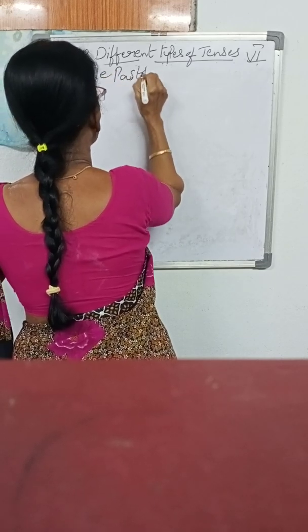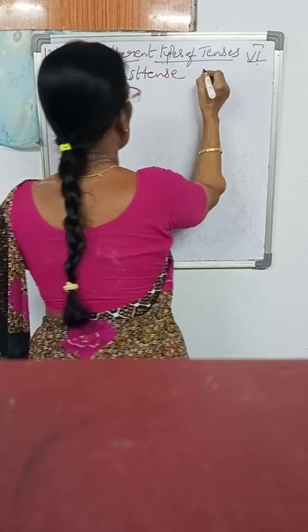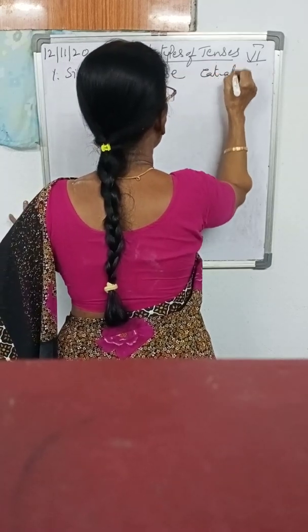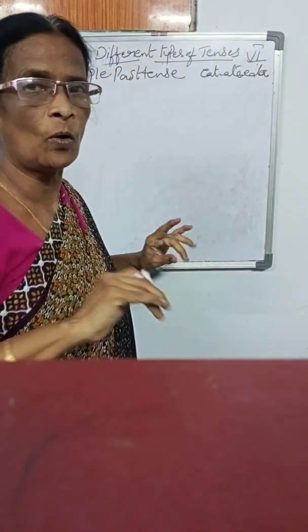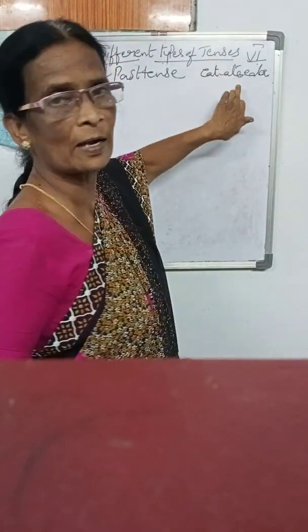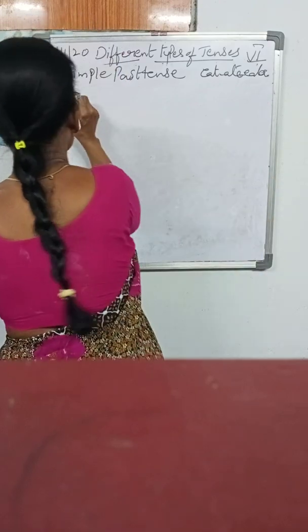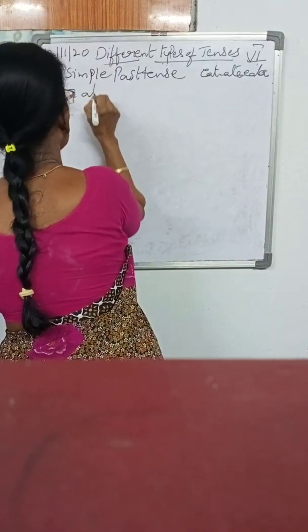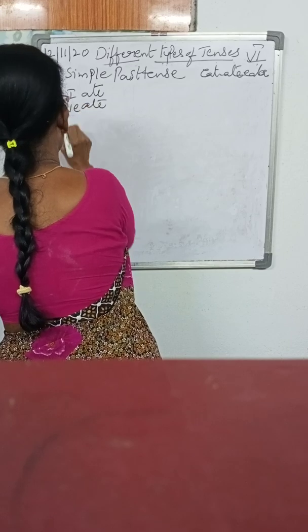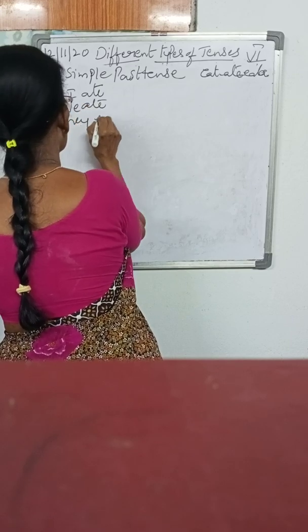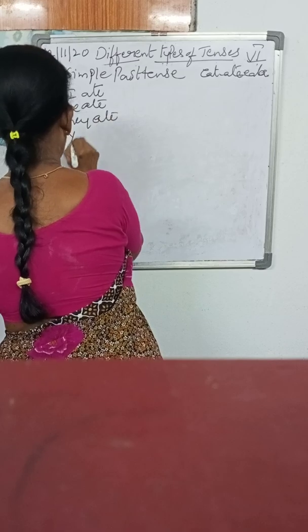Just now I wrote eat, ate, eaten. Now we should not take eat. Now we are coming to the past tense. First person singular: I ate, we ate, they ate, you ate.